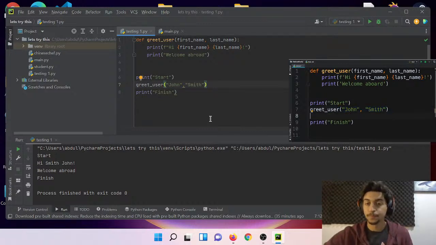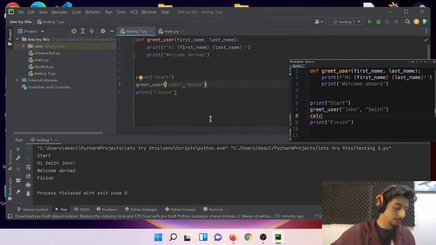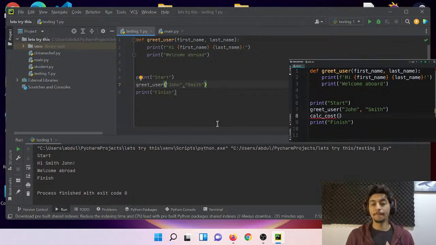Let's say we have a function for calculating the total cost of an order. So we can call that calculate_cost. When calling this function, we need to supply three pieces of information. One is the total cost of all the order items, let's say $50. The other is the shipping cost, let's say $5. And the last piece is a discount, let's say 0.1. Someone reading this code may not be sure what these three values represent.